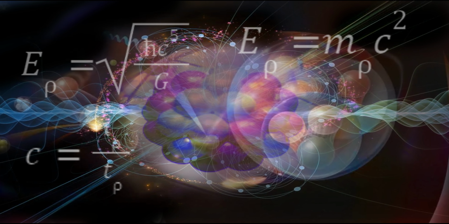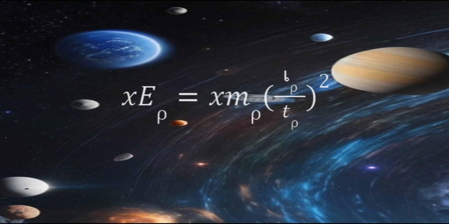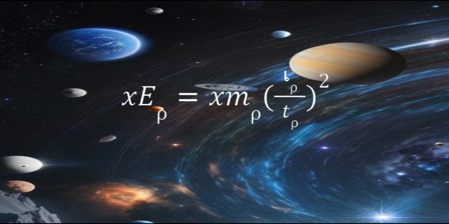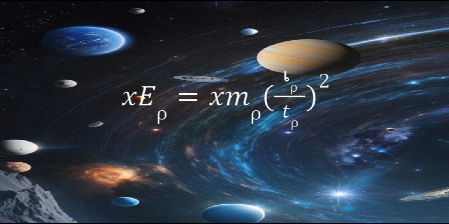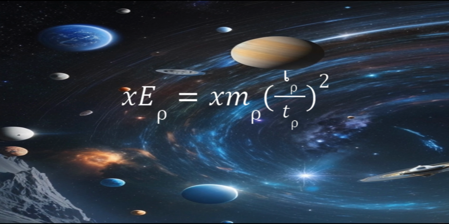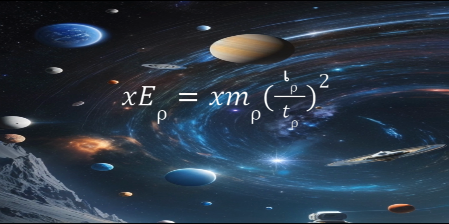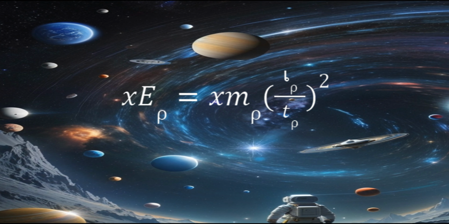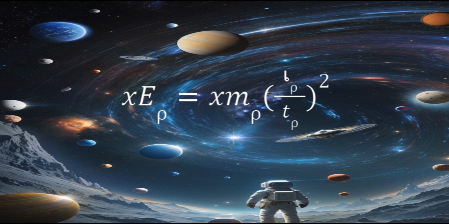It is the smallest form of energy, but not the last, so it can add more energy. If we add x amount of energy to it, the equation will continue as follows. x E_P equals x m_P into L_P divided by T_P, the whole squared. I know that all the above equations are familiar in physics, but my understanding or point of view on these equations is allowing me to create a strange idea. Here I am adding x amount of Planck mass to a system, and at the same time I have to add the same amount of Planck length and Planck time to the system to fulfill its requirements as energy.